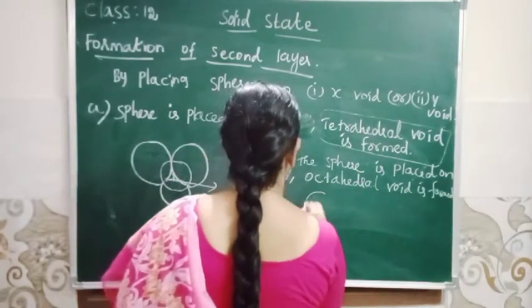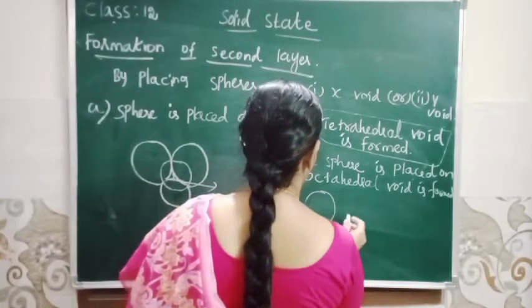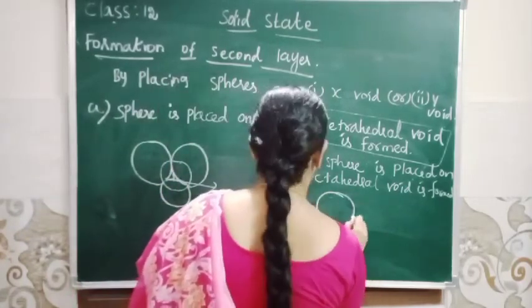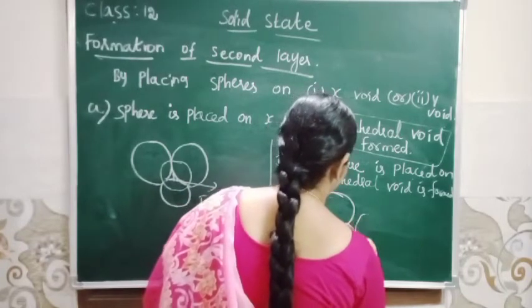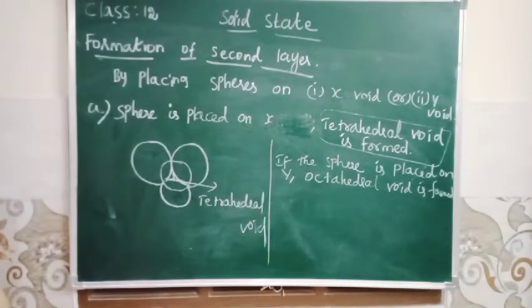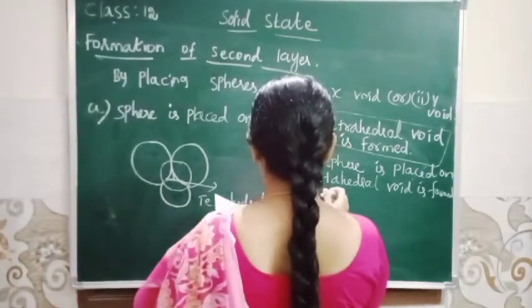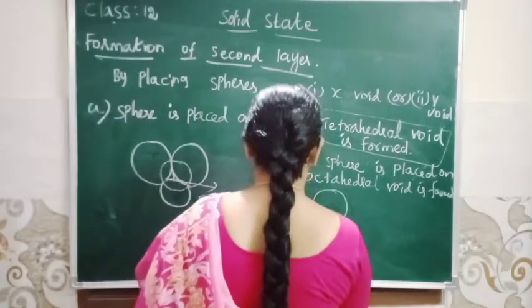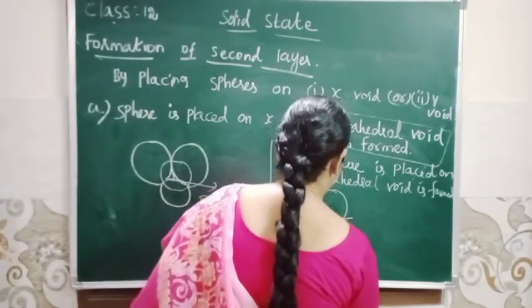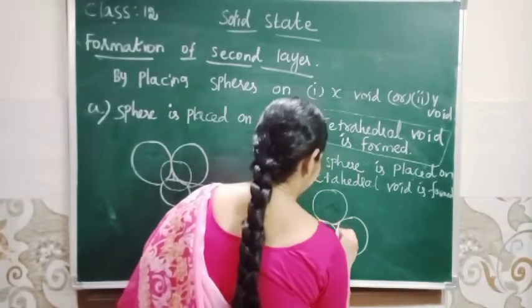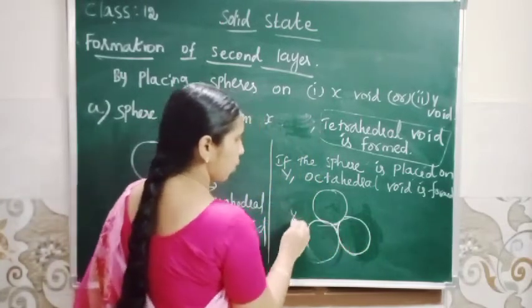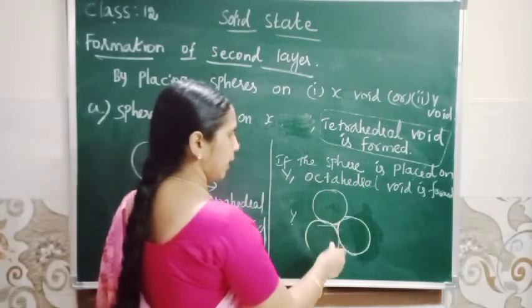So this is Y, isn't it? This is void Y. So this is the first layer, and the sphere of second layer is placed.